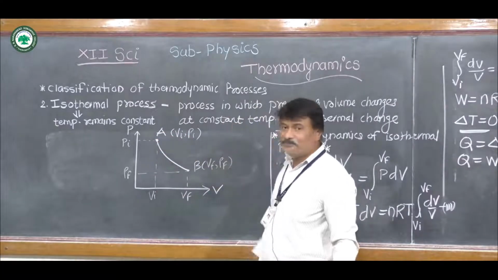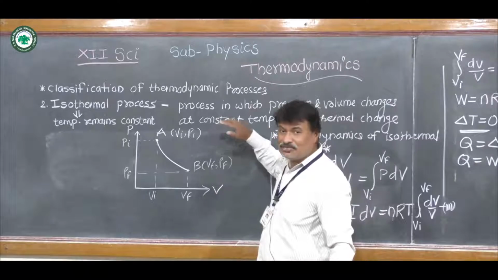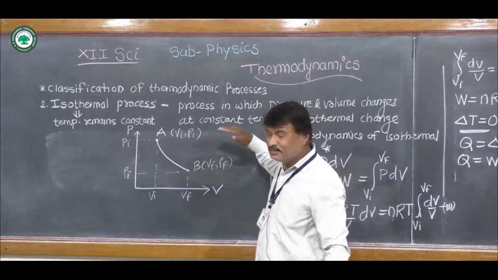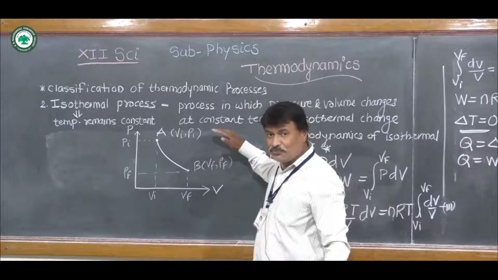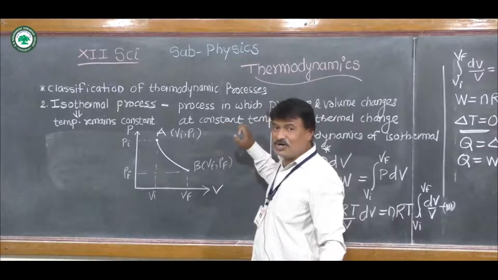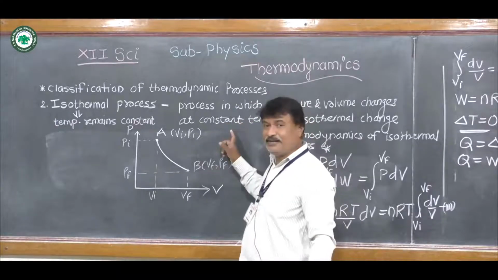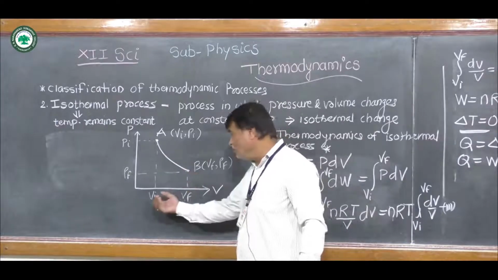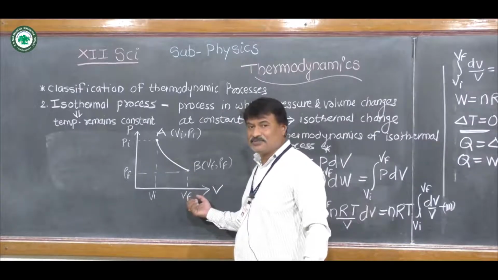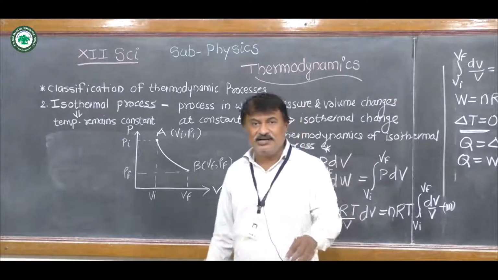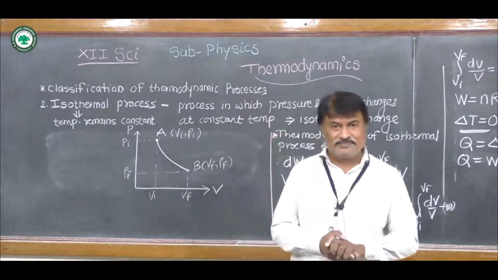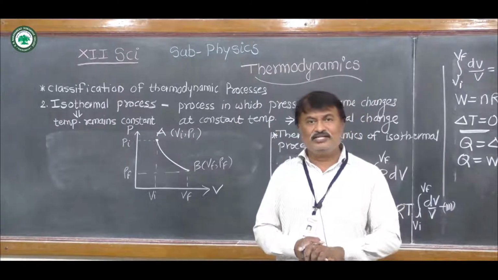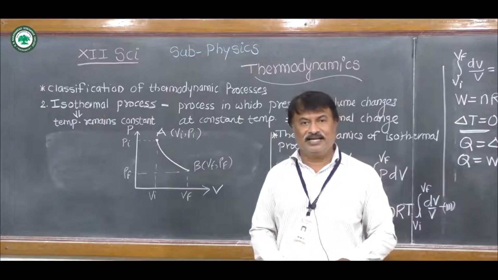So remember that under the isothermal process, the change in temperature is 0. So this is the isothermal process. Now we stop here. Thank you.